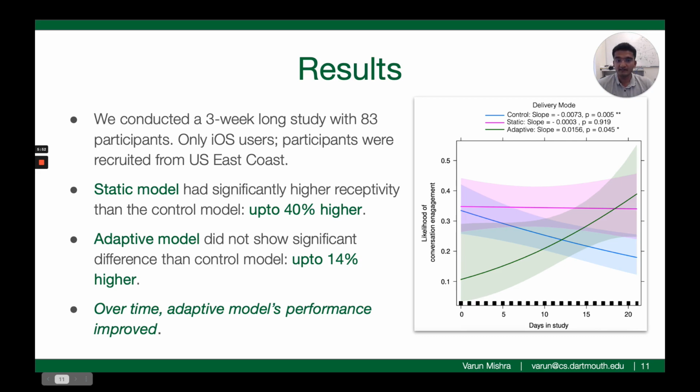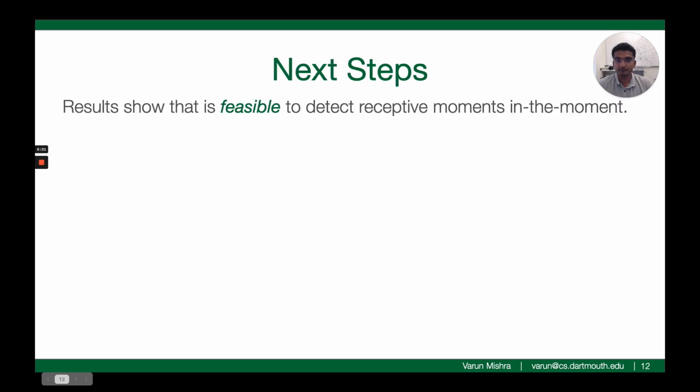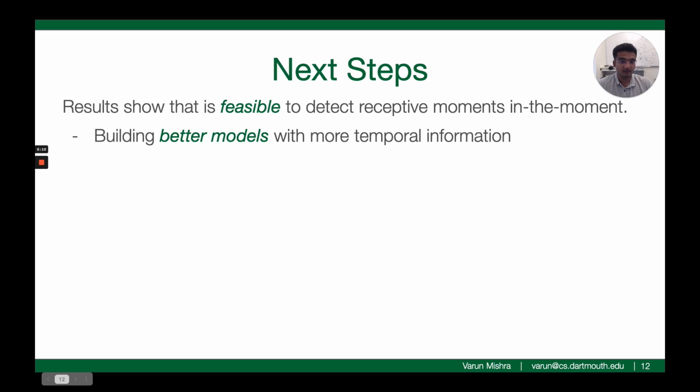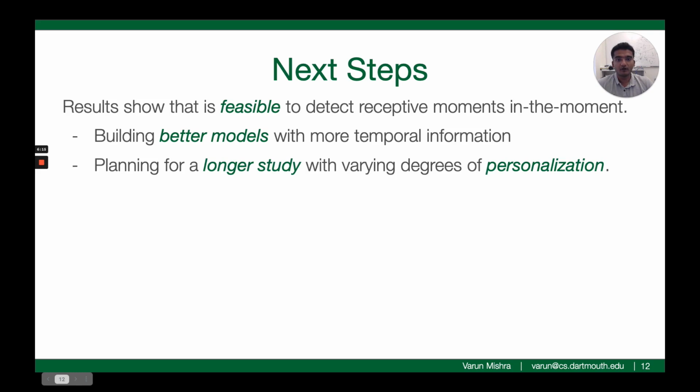In our paper, we discussed the various analysis methodologies, results across the different dimensions of receptivity, and the limitations of our work. We encourage you to read the paper for more details. Our results are very promising and show that it is indeed possible to detect receptive moments for intervention delivery. As next steps, we are currently building better models that move beyond just momentary features and consider more temporal information. We are also planning another deployment with a longer study duration to evaluate how different personalization methods will perform. Thank you for listening, and please feel free to reach out to us for more details.